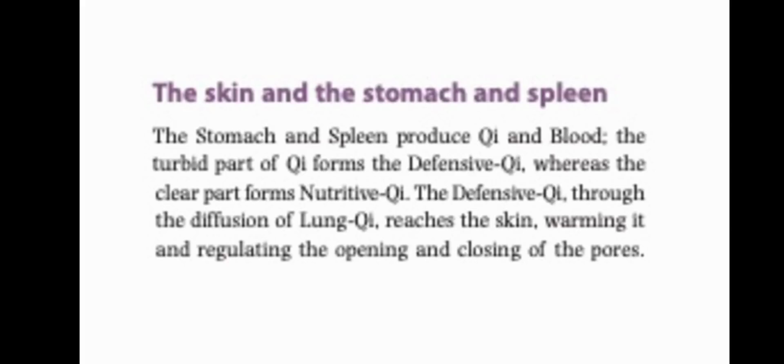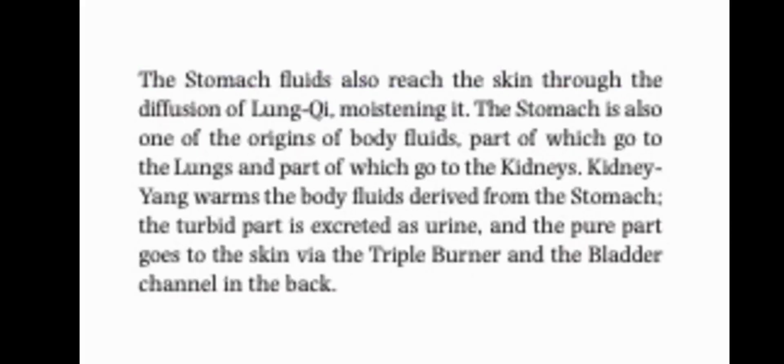The stomach and spleen produce qi and blood. The turbid part of qi forms the defensive qi, whereas the clear part forms nutritive qi. The defensive qi, through the diffusion of lung qi, reaches the skin, warming it and regulating the opening and closing of the pores. The stomach fluids also reach the skin through the diffusion of lung qi, moistening it.